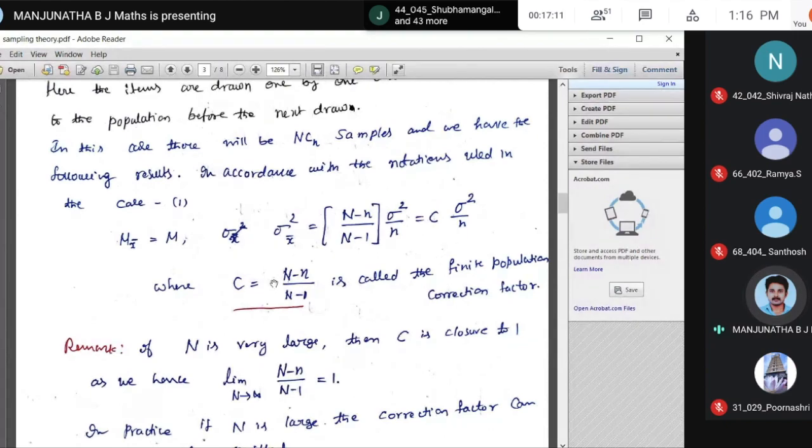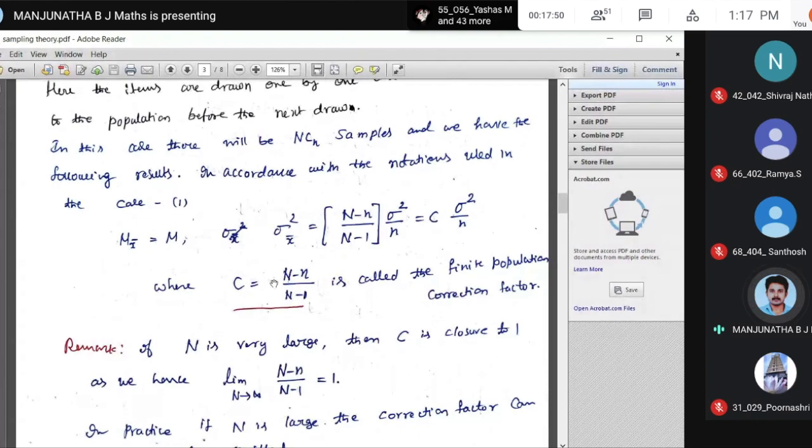If capital N is very large, then C is closer to 1. See, when capital N is very large, suppose capital N is 1000, small n is 50. So what is the correction factor? 1000 minus 50 divided by 1000 minus 1. This is 950 divided by 999. What is that equal to? That is 0.99 something, right? That means it is almost close to 1. So if capital N is large, therefore C becomes 1. C is close to 1.